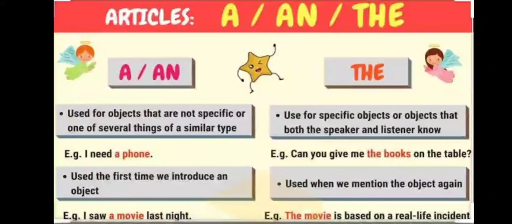"The" is used for specific objects, or objects that both the speaker and listener know about. Can you give me the books on the table? You already know which books you are talking about. You're talking about the books that are on the table. It is also used when we mention the object again. The movie is based on a real life incident. So you know which movie you are talking about.